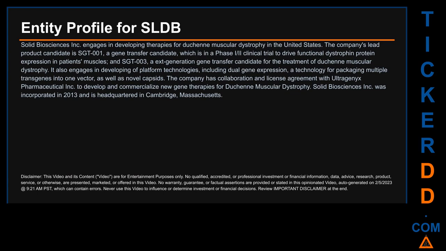It also engages in developing of platform technologies, including dual gene expression, a technology for packaging multiple transgenes into one vector, as well as novel capsids. The company has collaboration and license agreement with Ultragenyx Pharmaceutical Inc. to develop and commercialize new gene therapies for Duchenne muscular dystrophy. Solid Biosciences Inc. was incorporated in 2013 and is headquartered in Cambridge, Massachusetts.